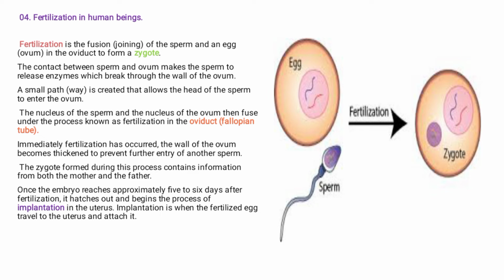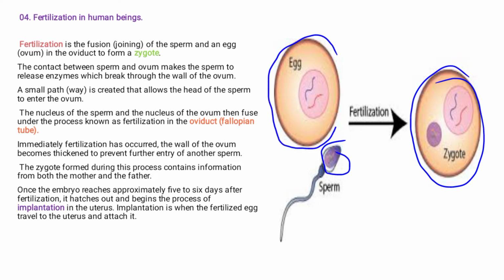This is the sperm. You find that there's the joining of the sperm and the egg. They form what we call the zygote. It's a combination of the nucleus from the sperm, which enters into an ovum, not an ovary, but an ovum, which is also known as an egg.